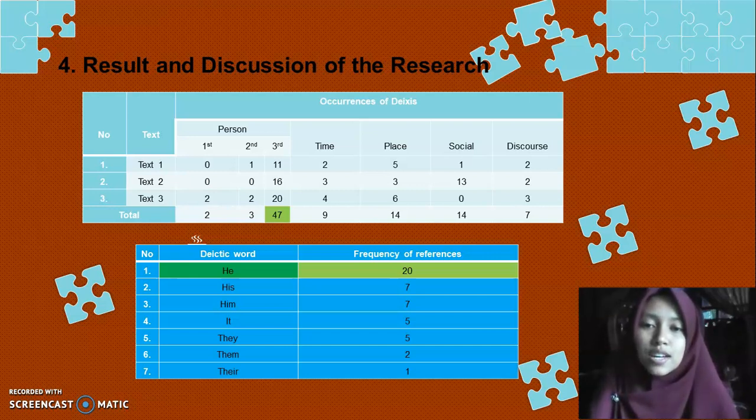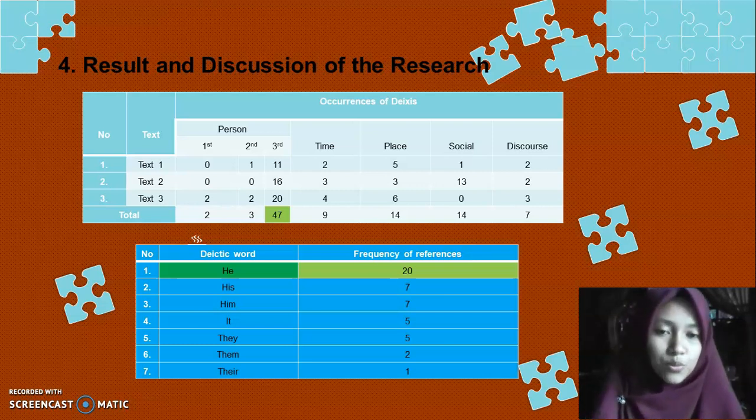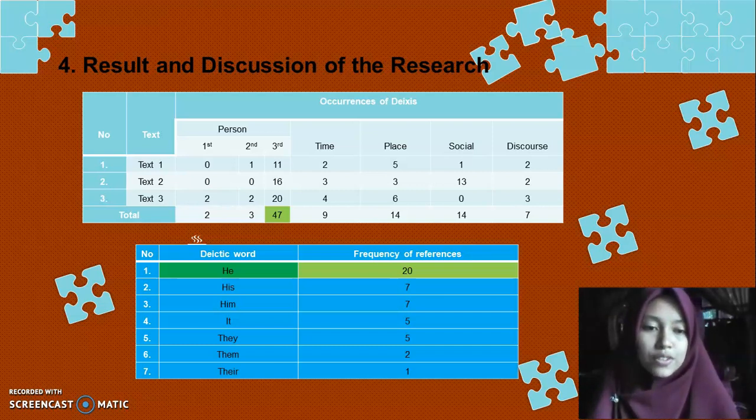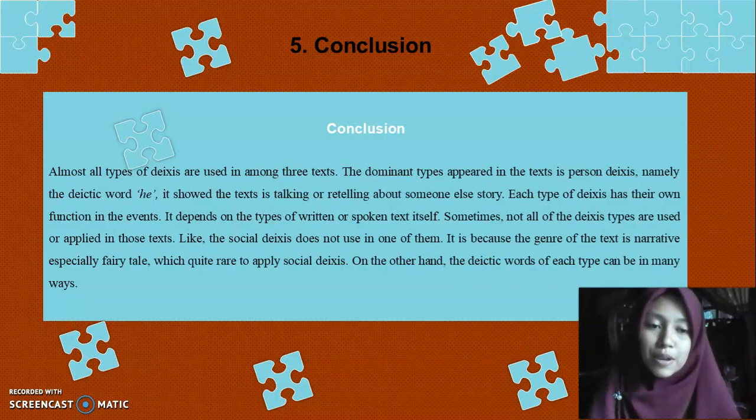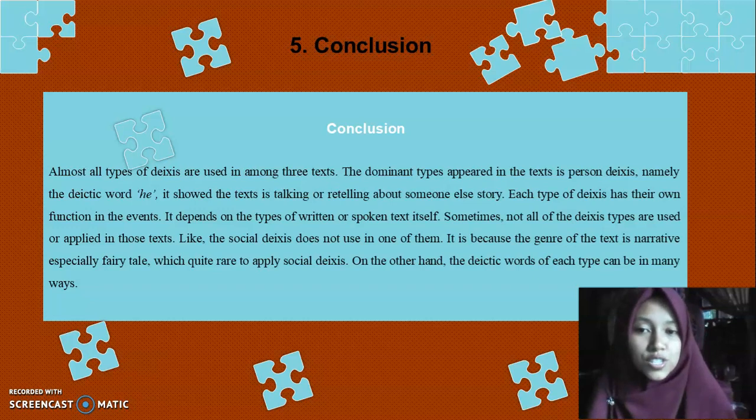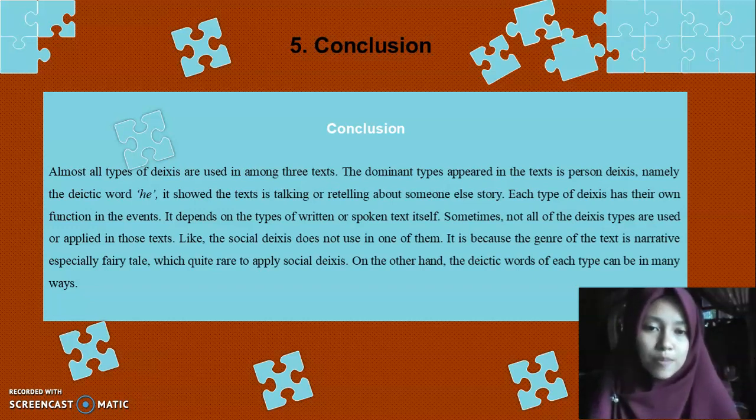And because this is the dominant one, I describe it in the next table. Here we can see that the deictic word of person deixis that is dominant is "he." The frequency of references used in the text is 20 times. So I can conclude in my research that almost all types of deixis are used among the three texts. The dominant type appearing in the text is person deixis, namely the deictic word "he." It suggests that the text is retelling someone else's story.